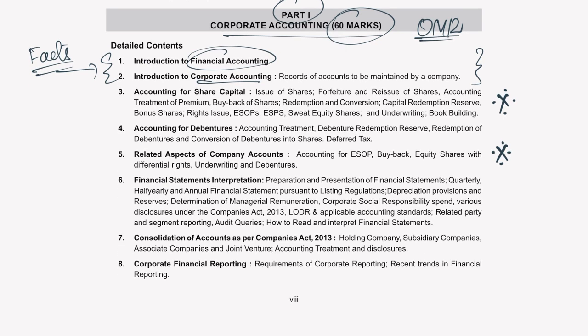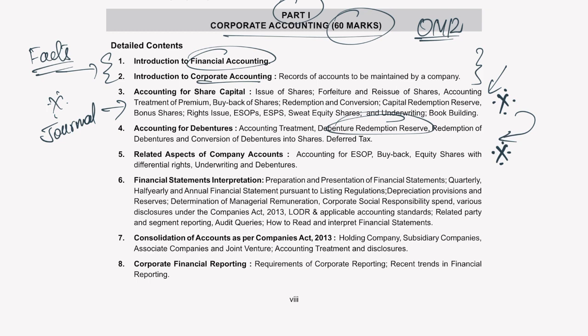Then, accounting for share capital. This used to be one of the most important chapters in the old syllabus. Even now, it is still very important, especially with regard to the journal entries. Not that they will ask you to pass journal entries, but if you understand how to pass journal entries, then it will be easy for you to crack this chapter. Then we have accounting for debentures. If you understand chapter 3, understanding chapter 4 shouldn't be that difficult, because whatever principle you apply for issue of shares, the same principles will be applied even when it comes to issue of debentures, except that in case of debenture, we have something known as debenture redemption. So that is the extra part here in chapter 4.